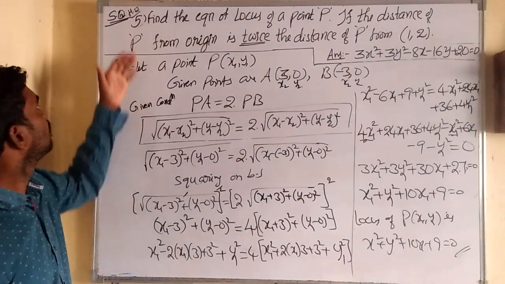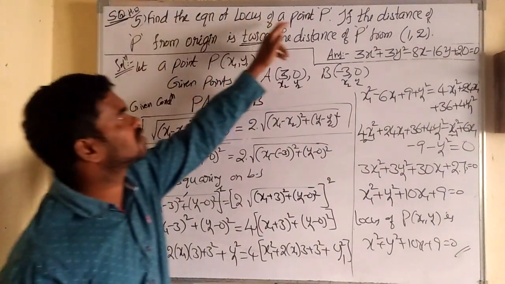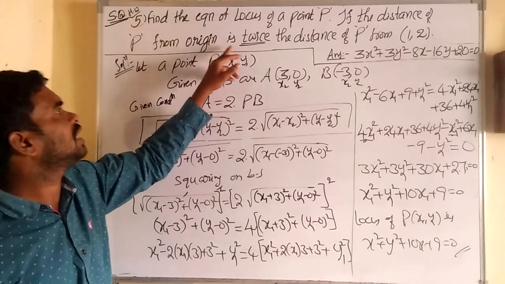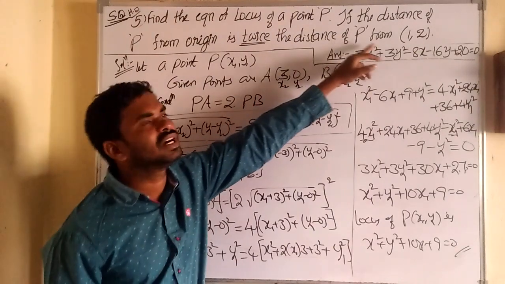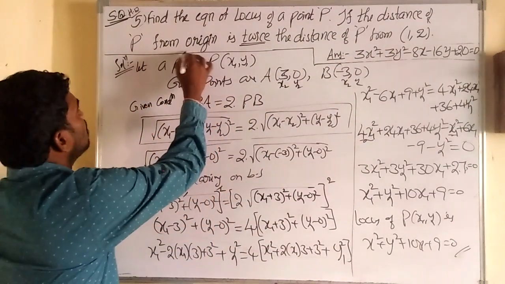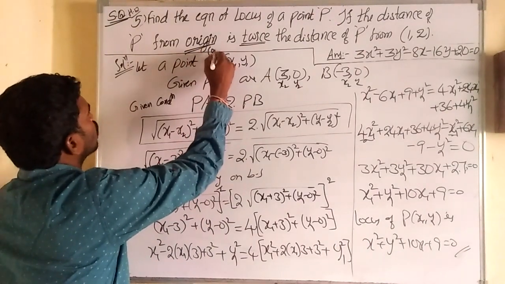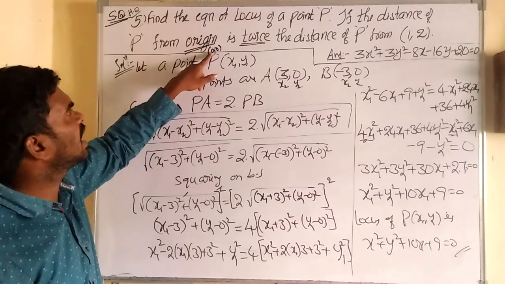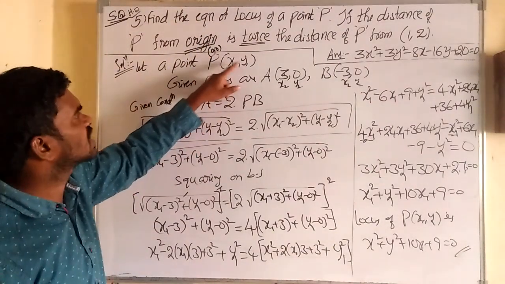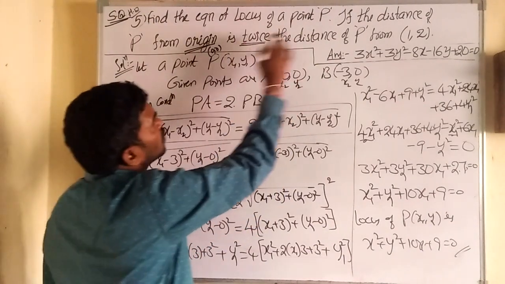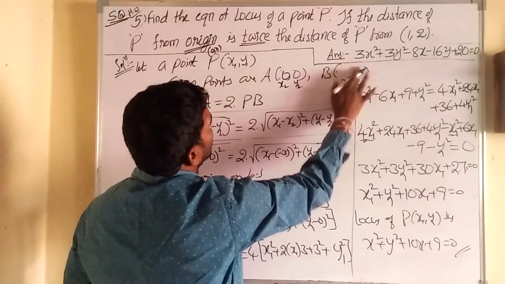Next, same model, fifth question. Find the equation of the locus of point P if the distance of P from the origin is twice the distance of P from 1 comma 2. Is it the same type of question? But what is origin? Origin means very simple, 0 comma 0. So you can do from P to A, 0 0, P is x1 y1. So A becomes 0 0, and P to B, B is 1 comma 2.